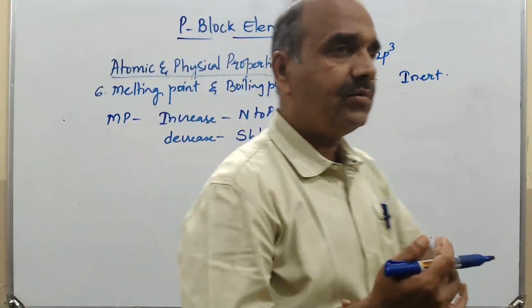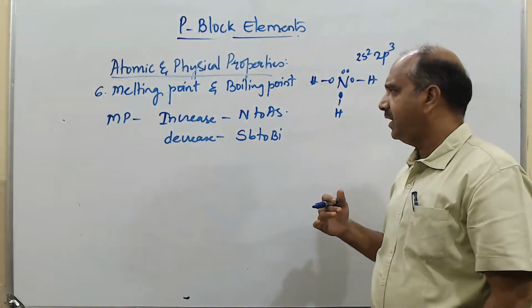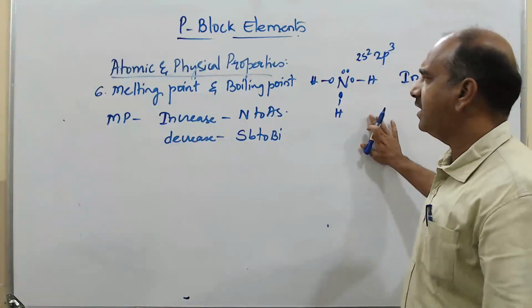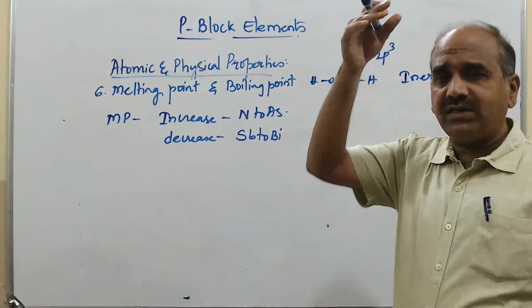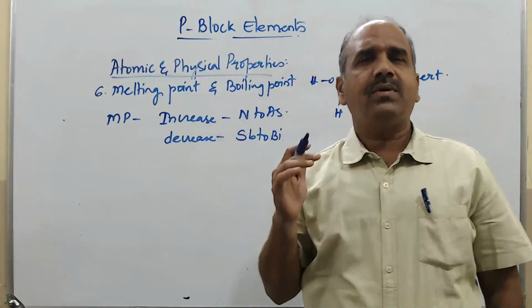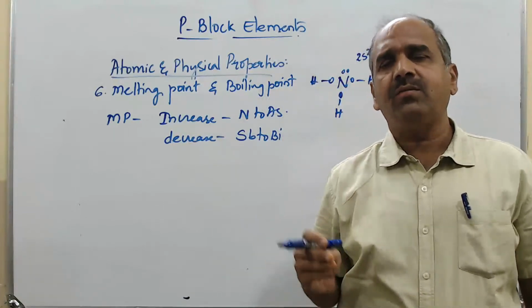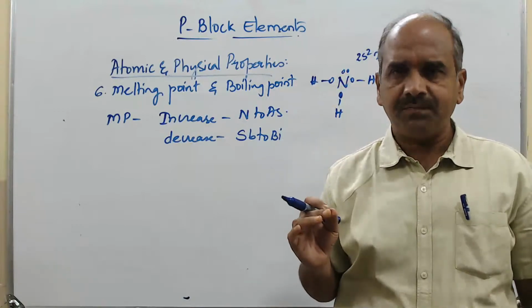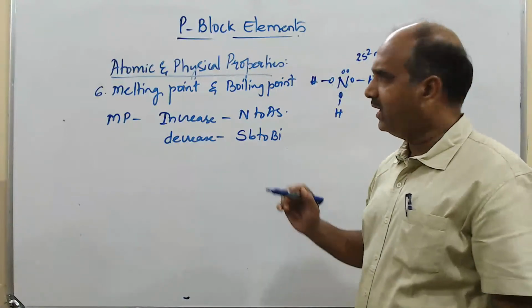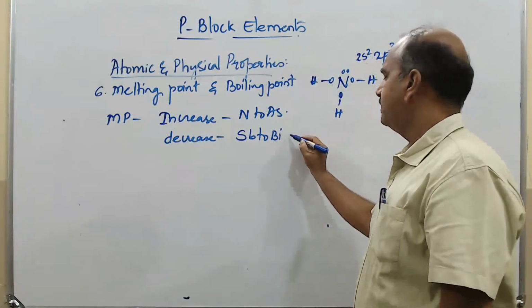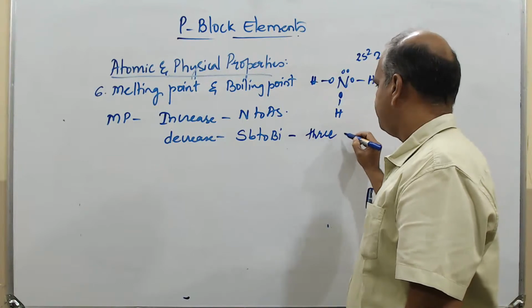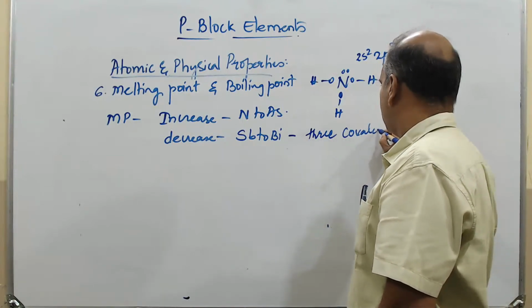Further, when you come to the elements below, antimony and bismuth, there it forms only three covalent bonds. Nitrogen can form 5 bonds, but this inert pair effect is there for all the elements down the group. But as you come down the group, the inert pair effect is less. So these two, antimony and bismuth, show a decrease in the melting point because of the three covalent bonds they form. It forms only three covalent bonds.